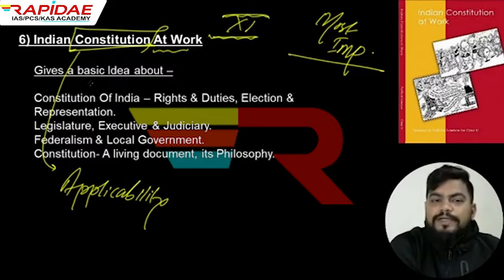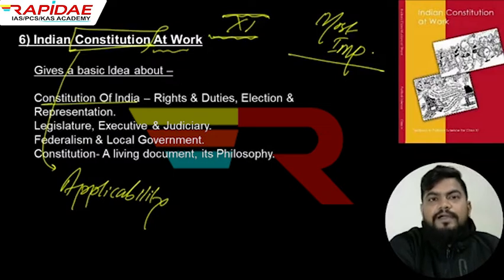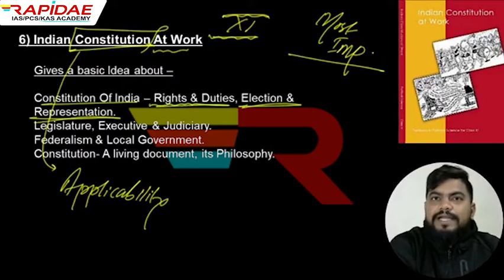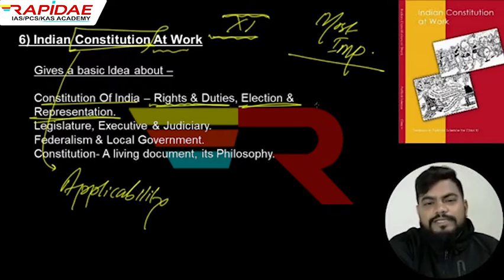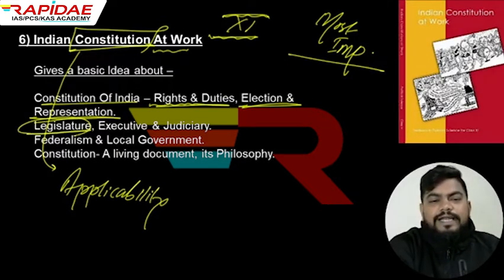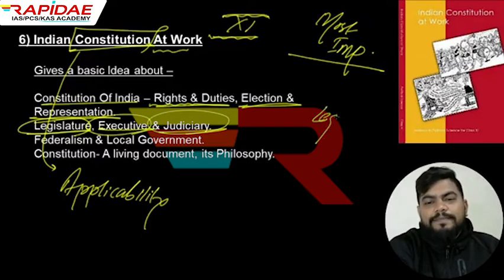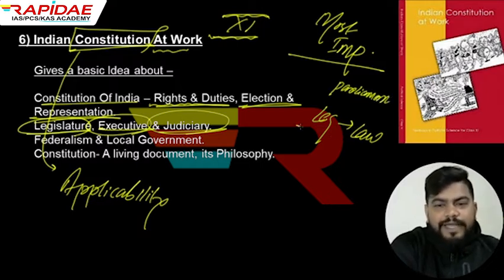So you will come to know once again about the Constitution of India, what are various fundamental rights and duties, how the elections happen, and how the people are represented at various ladders. Also, we'll come to know about the three main important organs of the state, which are legislature, executive, and judiciary. You will come to know that legislature makes the laws, right? Parliament, state legislature, all these are making laws. So legislature is the organ of state which is making laws.